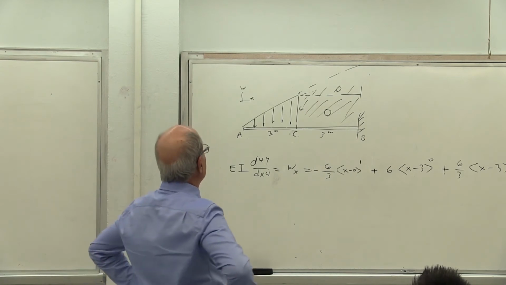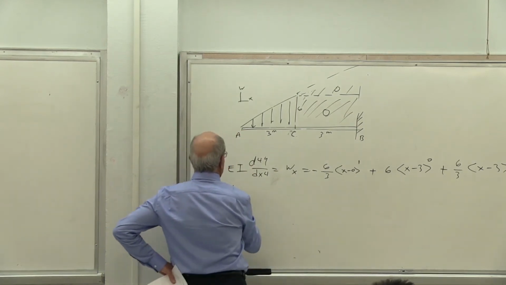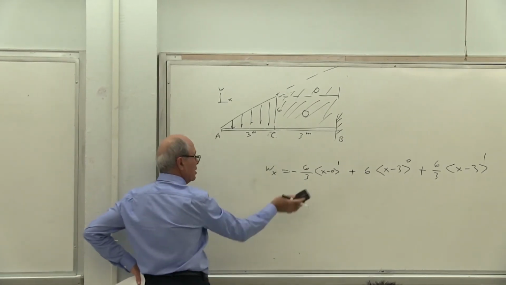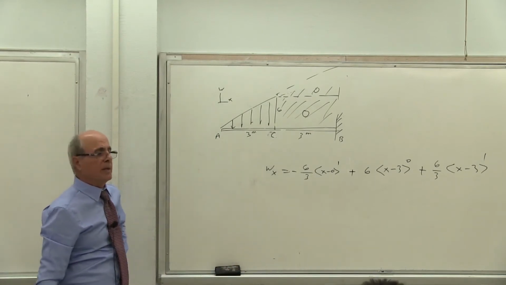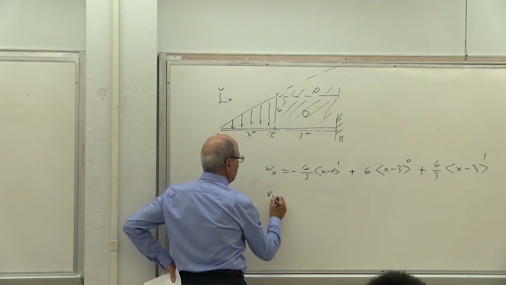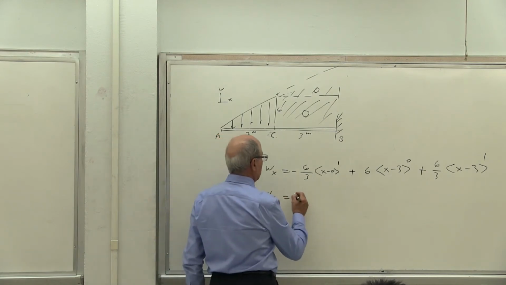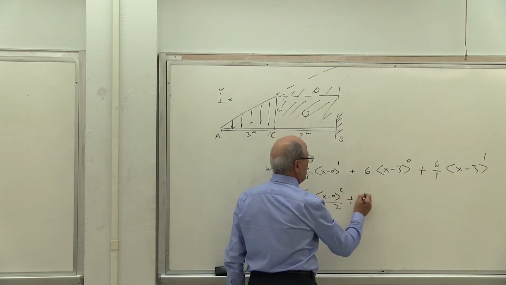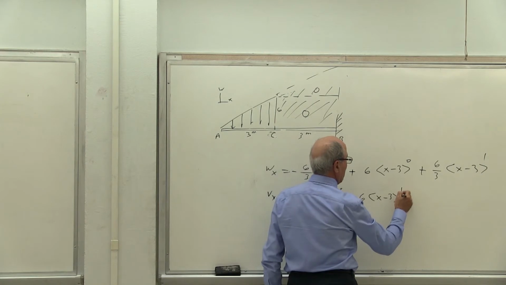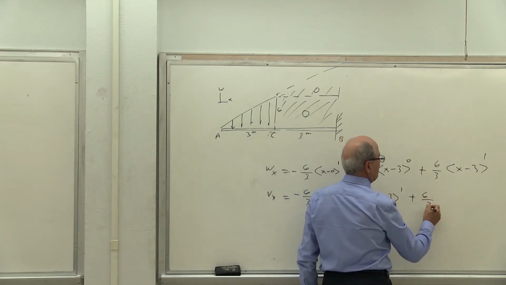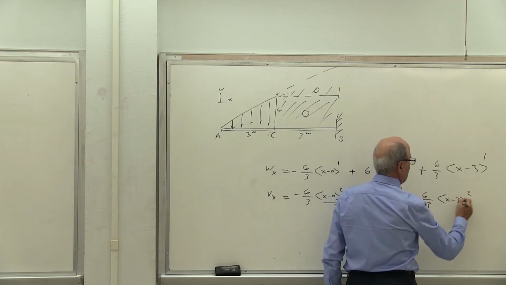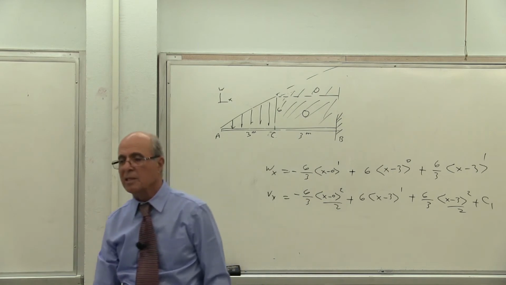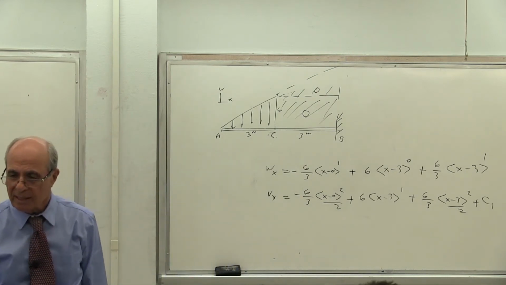And then the integral of that becomes, so let's go one step further. Actually you should not write it like that. I'd rather you write it like that. Erase that. I'm sorry, that's much better. Right. This is your w, yes or no? Then the next integral of that one is shear, which becomes equal to minus 6 over 3 (x minus 0) to the power of 2 over 2 plus 6 (x minus 3) to the power of 1 plus 6 over 3 (x minus 3) to the power of 2 over 2 plus the constant value. That's what you were asking. The constant should be there. Or somebody was asking. Is that correct or not?